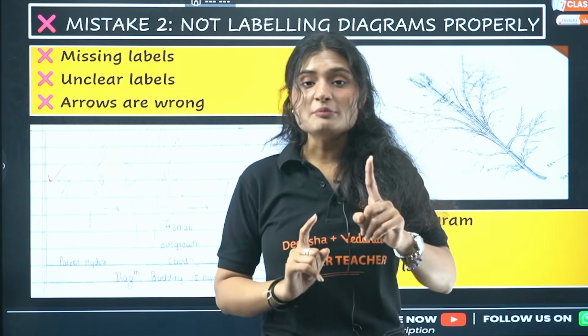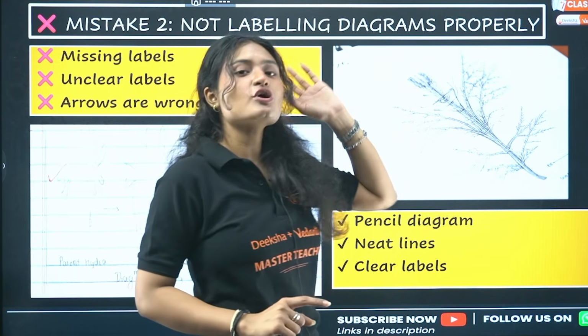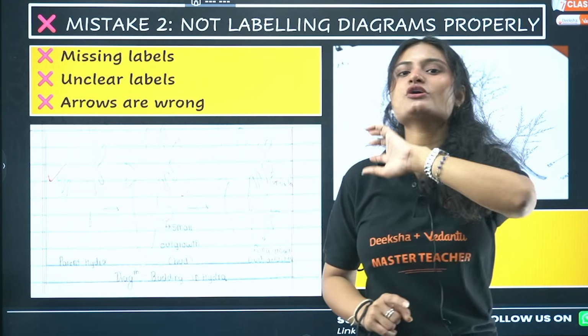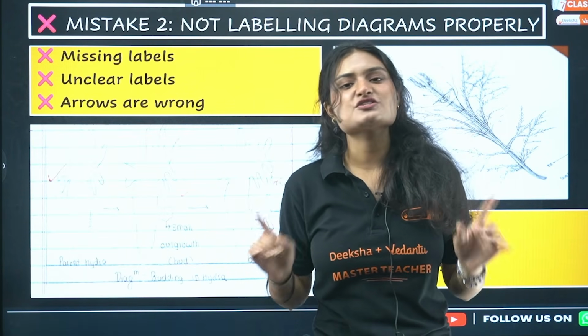So do not make that mistake. Even if you draw very beautifully, if you do not label your diagram correctly, if you do not arrow it properly, all marks are lost. You are not getting complete marks for that diagram.